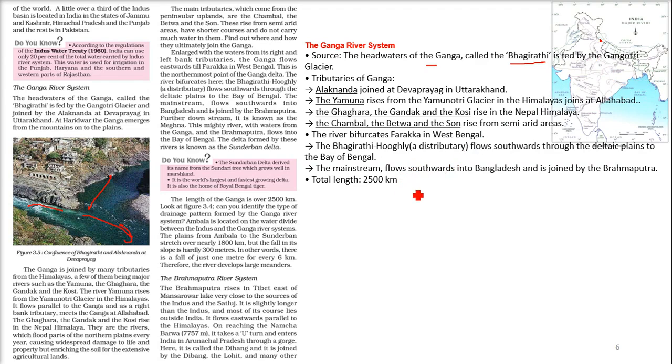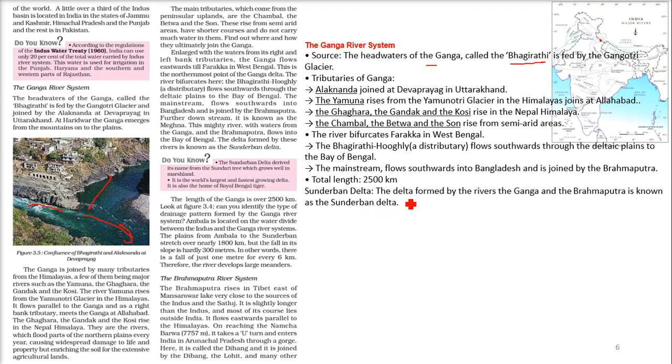So the total length is 2500 kilometers. As you see, Indus has 2900, the Ganga river has 2500 kilometer length. Now talking about, this is a very important topic, the Sundarban Delta. The delta formed by rivers Ganga and Brahmaputra is known as Sundarban Delta.